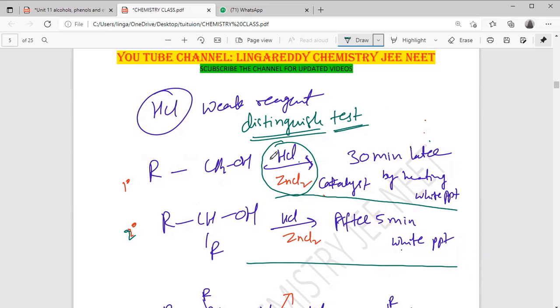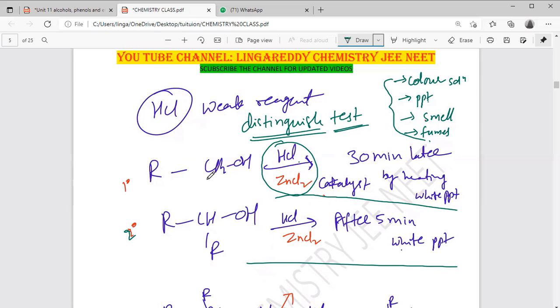For this there should be a visible difference: the color should change, or it should give a precipitate, or a smell, gas, sometimes a foul smell, even fumes. If any one of these happens, then immediately we can guess.